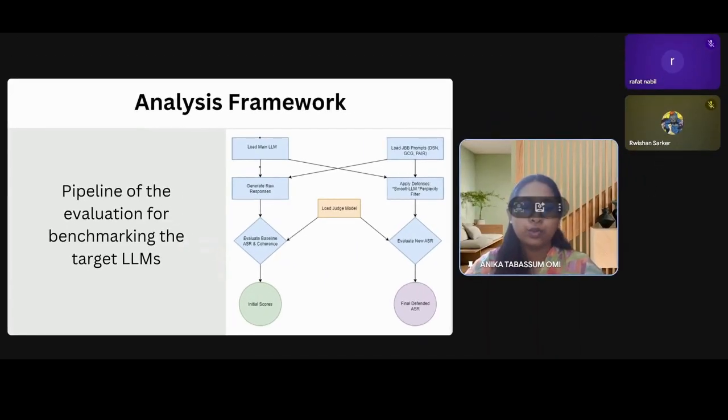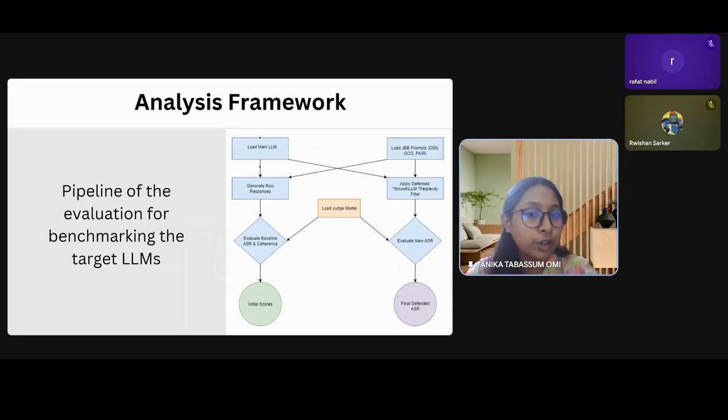Thank you. So now let me walk you through our analysis framework and how we structured this evaluation. As you can see in this pipeline, we designed a comprehensive benchmarking approach to assess how vulnerable these large language models are to jailbreak prompts. At first, we loaded our 3 target models, Mistral, Qwen, and Llama.